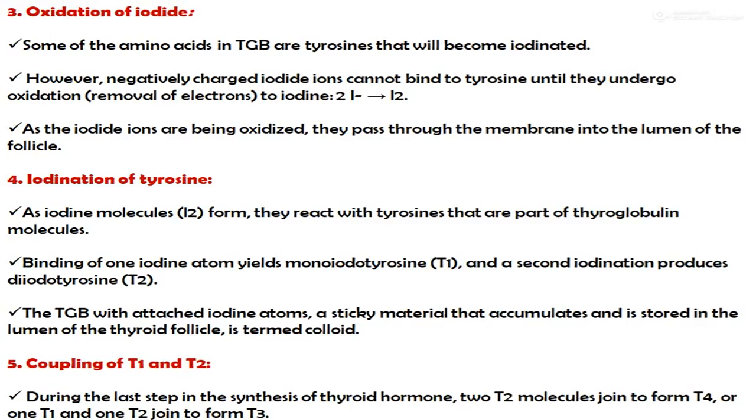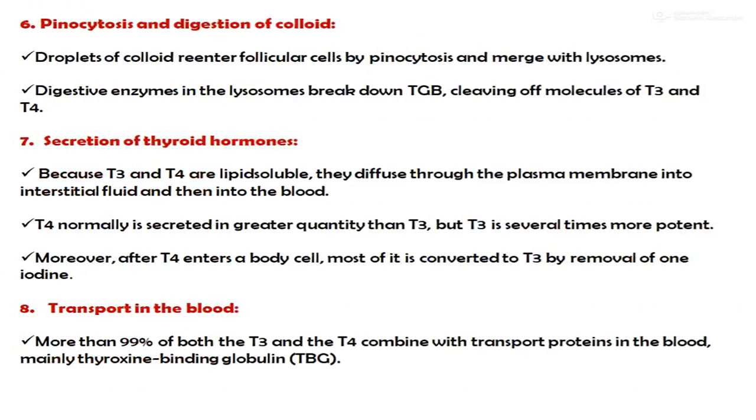Fifth one is the coupling of T1 and T2. During the last step in the synthesis of thyroid hormone, two T2 molecules join to form T4, or one T1 and one T2 join to form T3. Sixth one is the pinocytosis and digestion of colloid. Droplets of colloid re-enter the follicular cell by pinocytosis and merge with the lysosomes. The digestive enzymes in the lysosome break down the thyroglobulin, cleaving off molecules of T3 and T4.